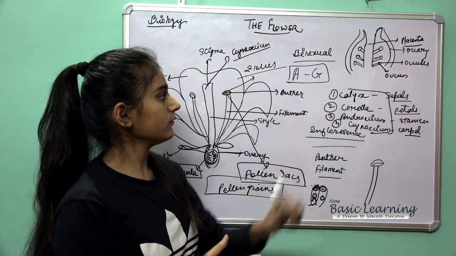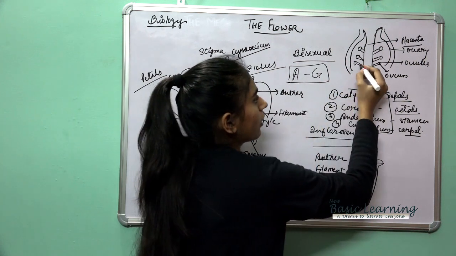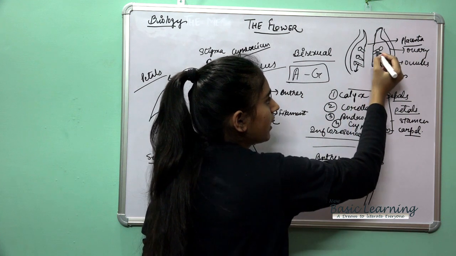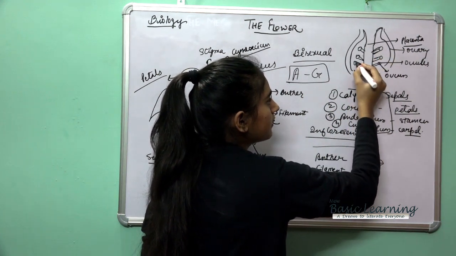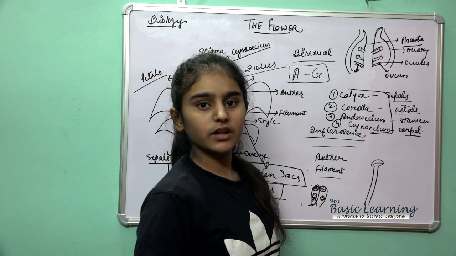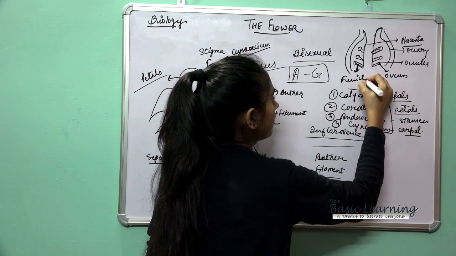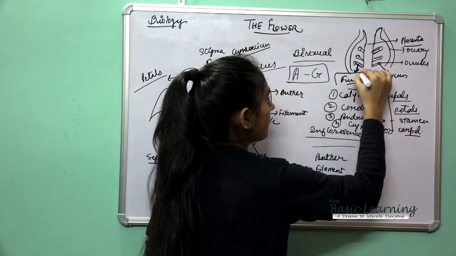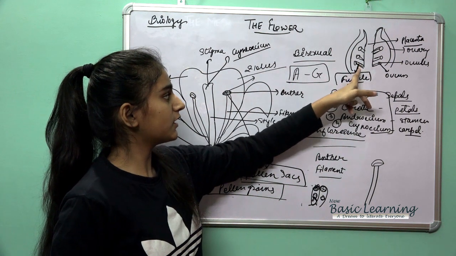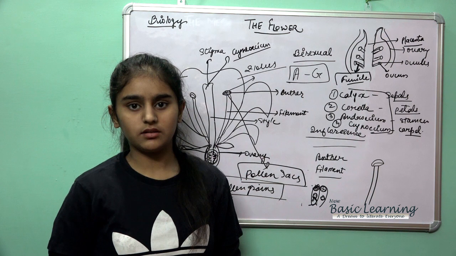Okay. Then this short stalk, this part, we call the funicle. This is the short stalk at the end of the ovule. This we call the funicle.